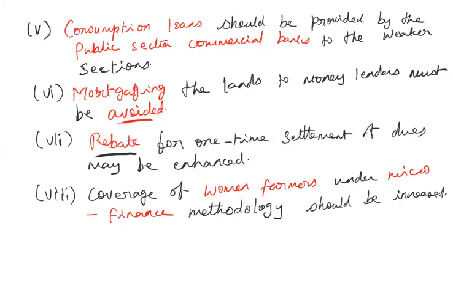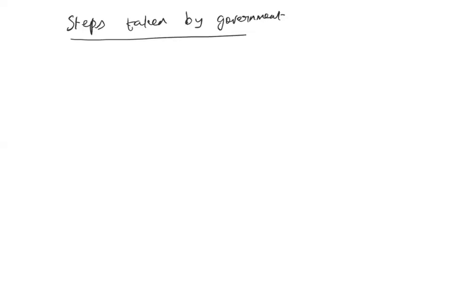Okay, so there are some measures adopted by some of the state governments as well as the government of India. So what are the steps taken by the government?